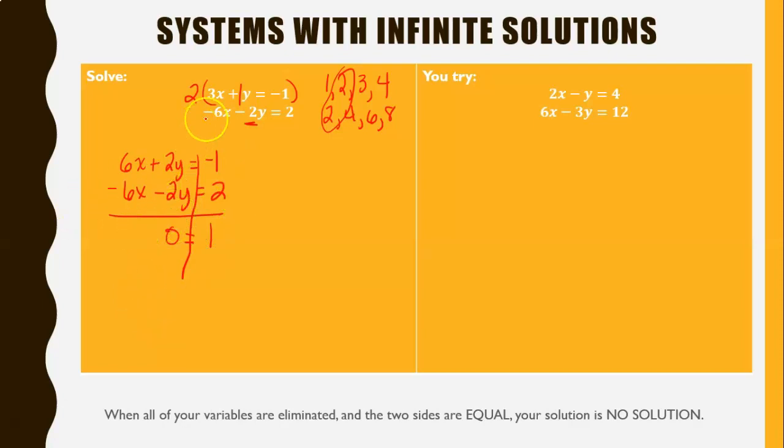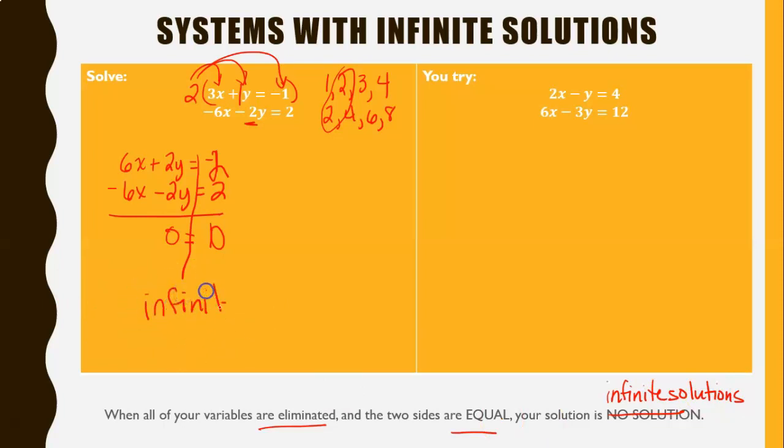Oop, I made an error on this one. Let's go back. This one should have been a negative 2. I'm sorry, because when I multiplied, I distributed, except for that one. 2 times negative 1 should have been negative 2. And negative 2 plus 2 gives me 0. So my variables have eliminated. The two sides are equal. My solution should be, not no solution, it should be infinite solutions. So I will either write out infinite solutions, or I can write the laying down 8.